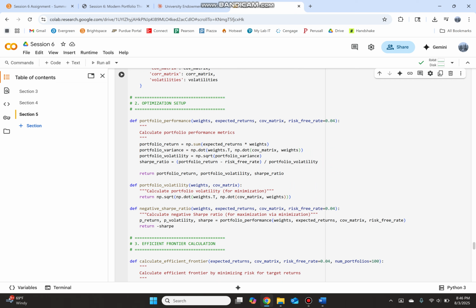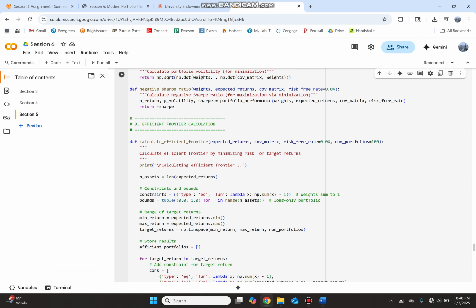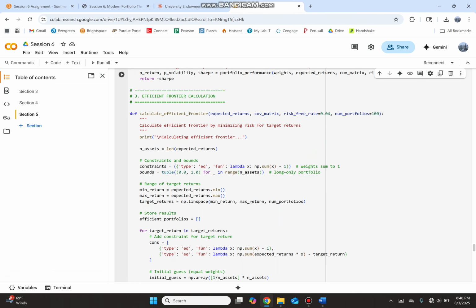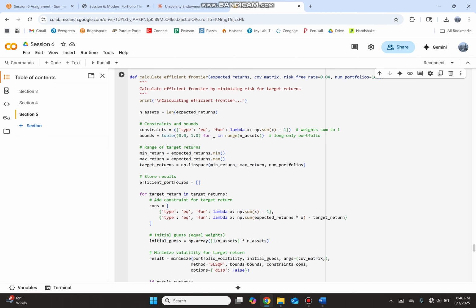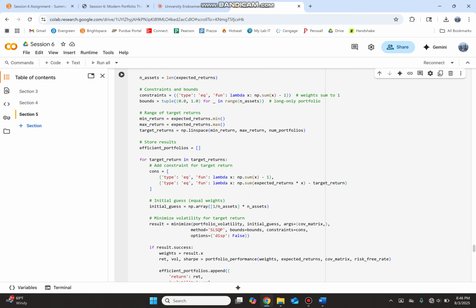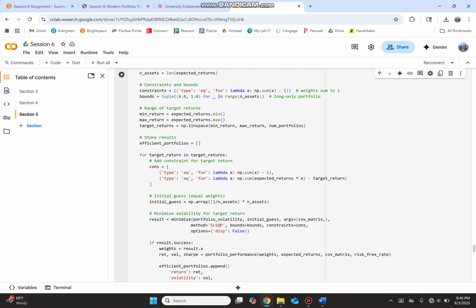Then it gets to our efficient frontier, which will calculate each individual one based on the covariance matrix and the maximum expected return we can get based on our risk. We use 0.04, which is taken from the current treasury bill. We have our constraints and bounds, our range of current targets, our minimax, and our results will all be stored. It'll be much easier to explain once I get to the graph, which I know pretty well from former finance classes.